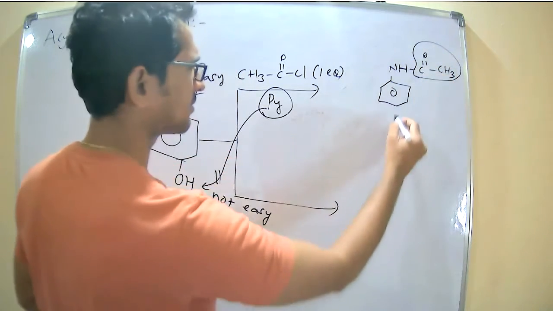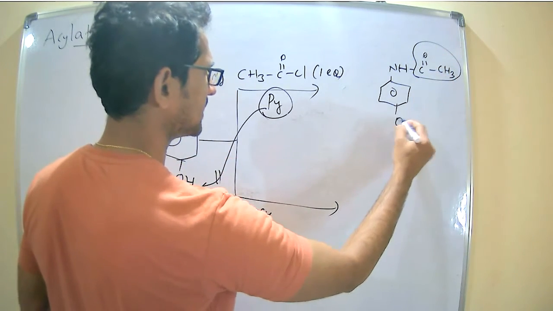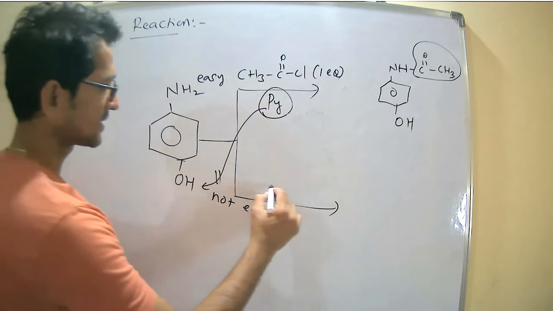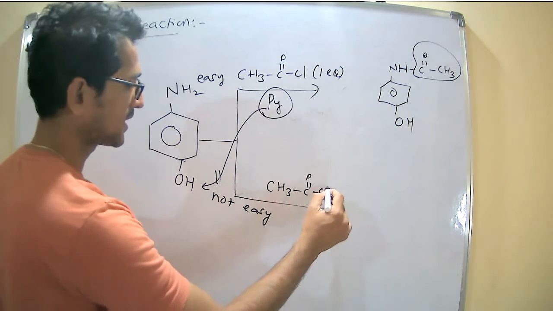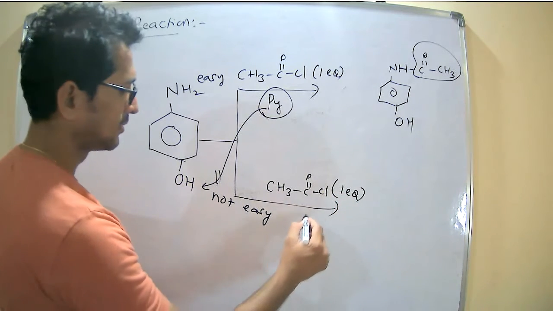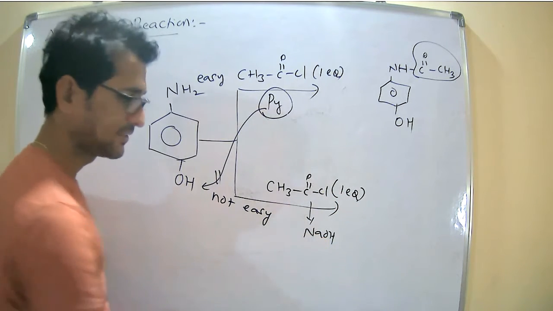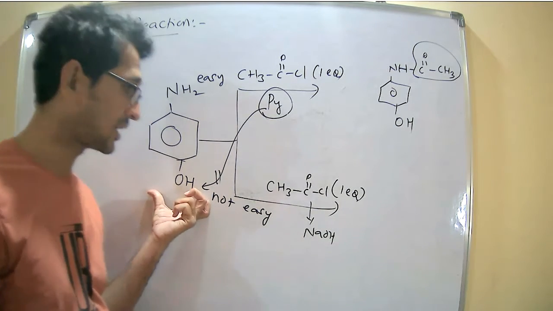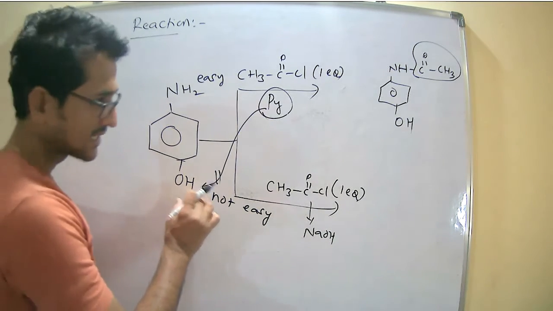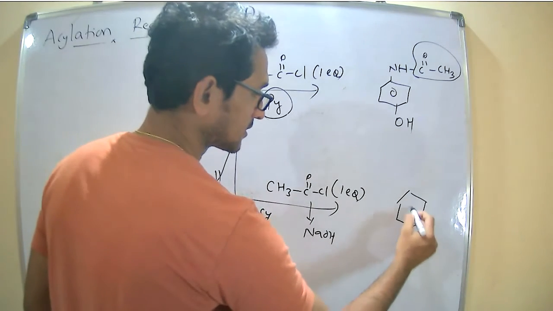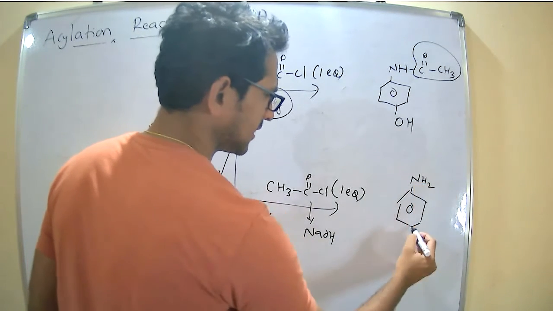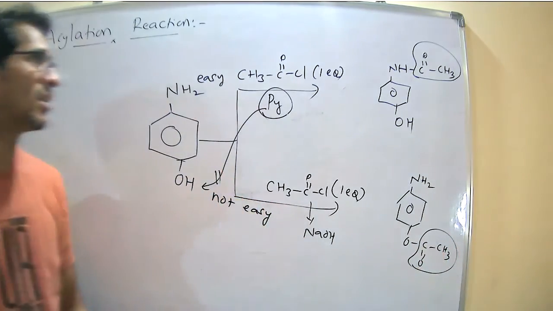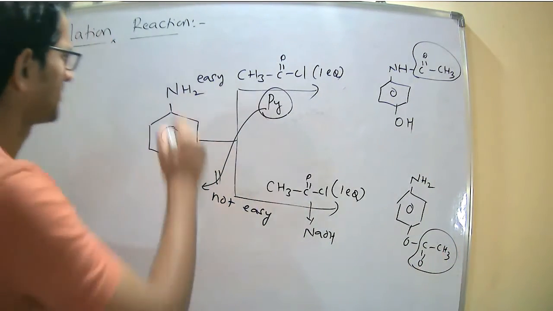Acylation at the amine is preferable if we are using a weak base like pyridine. If I continue the same reaction with one equivalent of a strong base like sodium hydroxide, which has a greater affinity towards the alcohols, then obviously acylation is now possible at the alcohols. So this is a very, very important concept.